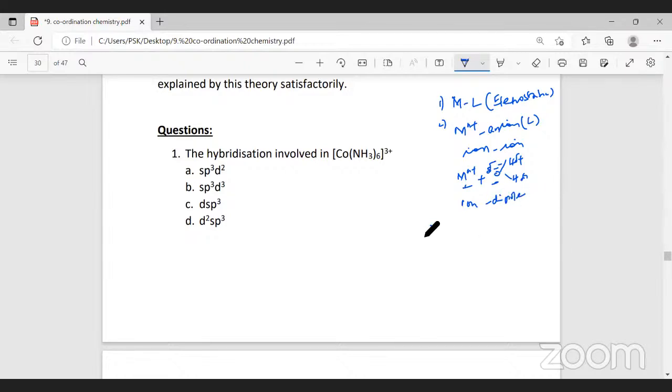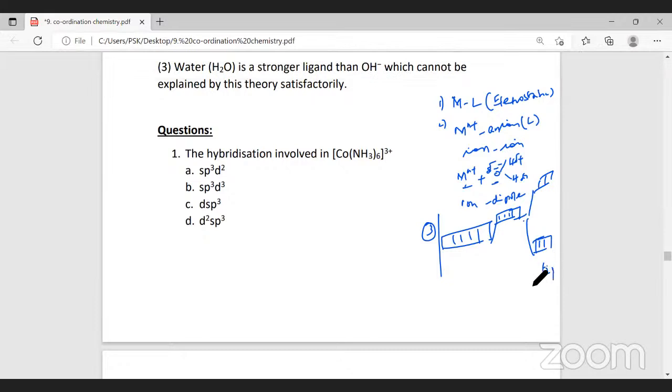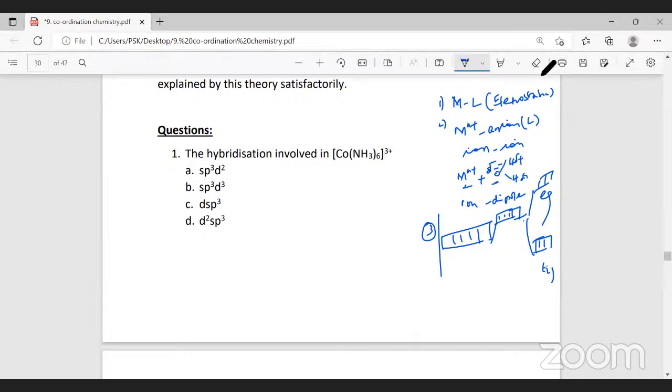And the third point: the 5 d orbitals are degenerate, meaning they have the same energy. When the ligand approaches them, they rise in energy. But when the ligands approach closer, they undergo splitting. We learned octahedral splitting as well as square planar splitting. The lower energy is called T2g, the higher energy is called Eg. These are the postulates of crystal field theory.